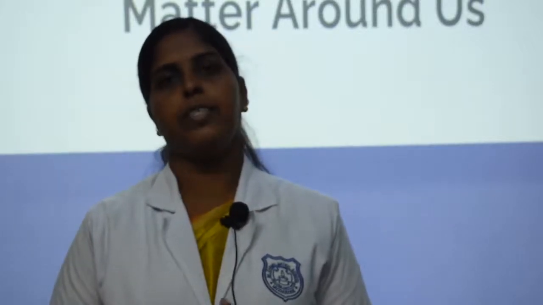Good morning, students. Today we start a new academic section in chemistry, Unit 10, Matter Around Us. What is matter? Anything that occupies space and has mass is known as matter. The air we breathe, the food we eat, and the plants, animals, fruits, etc. are all included under matter. Sunlight, energy, force, etc. cannot be included under matter because they do not occupy space or have mass.